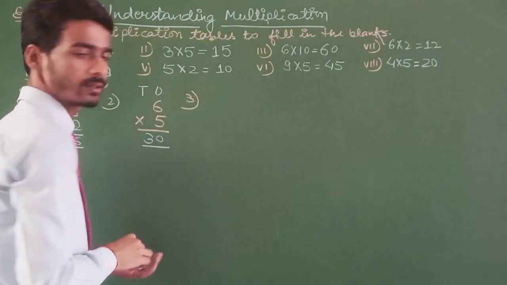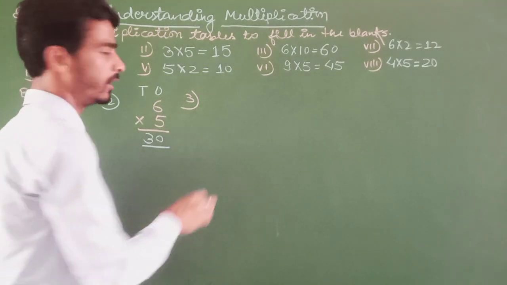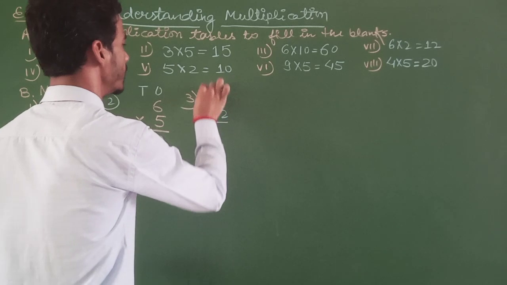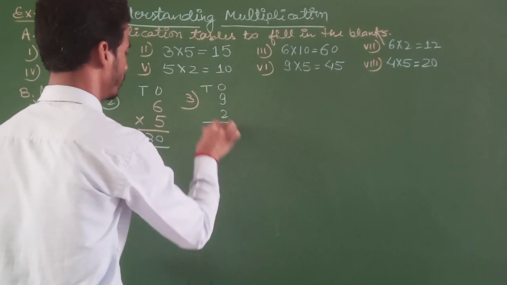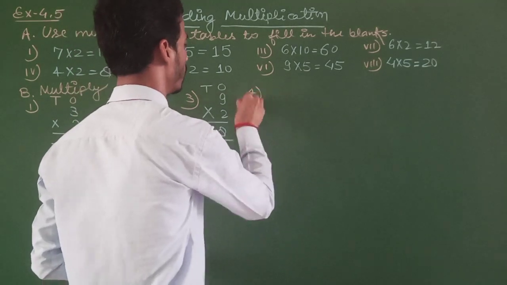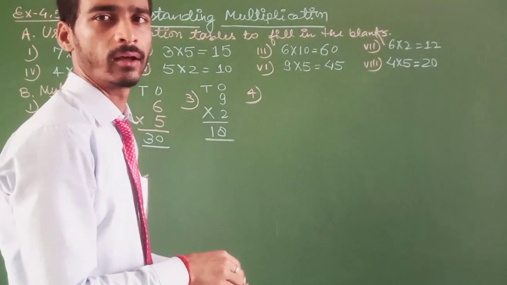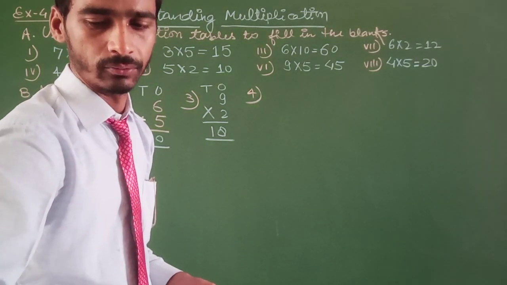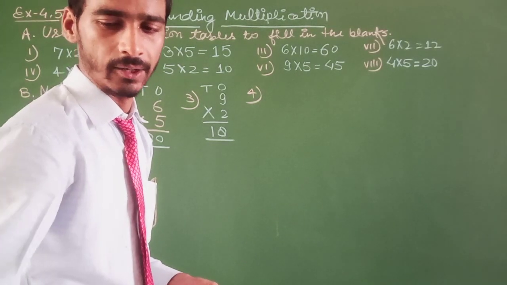Question number 3 is 9 multiplied by 2. 9 2s are 18. Question number 4, the fourth one, is 7 multiplied by 2.